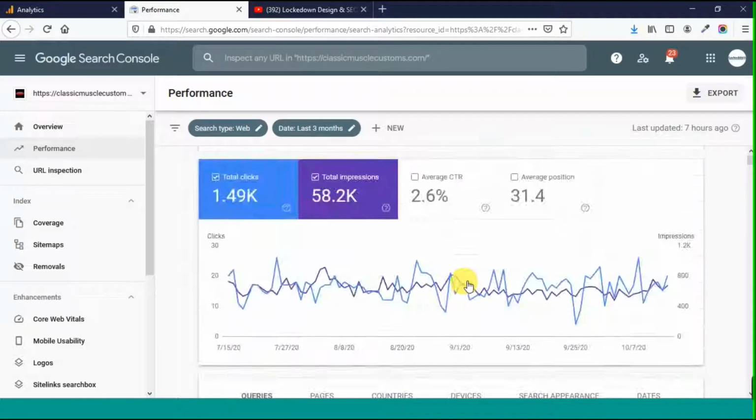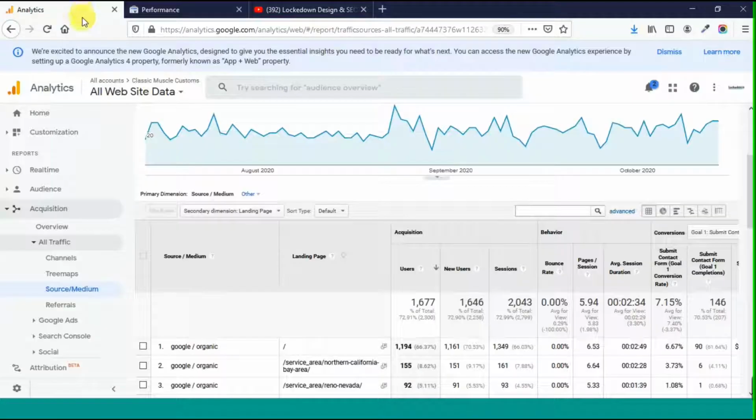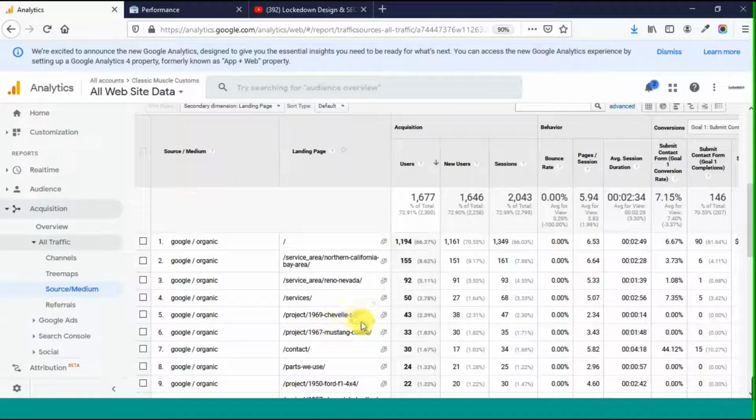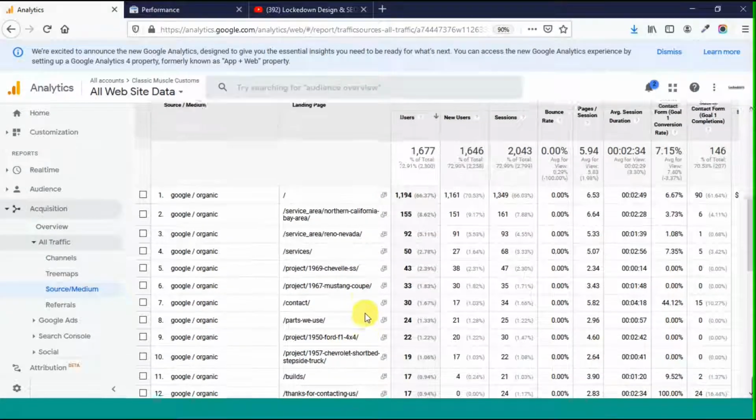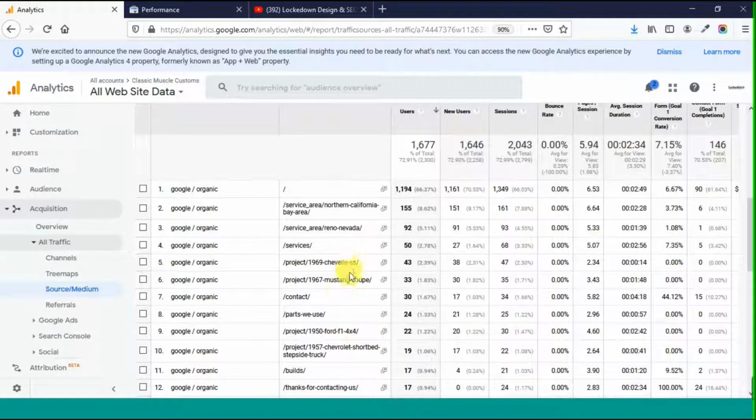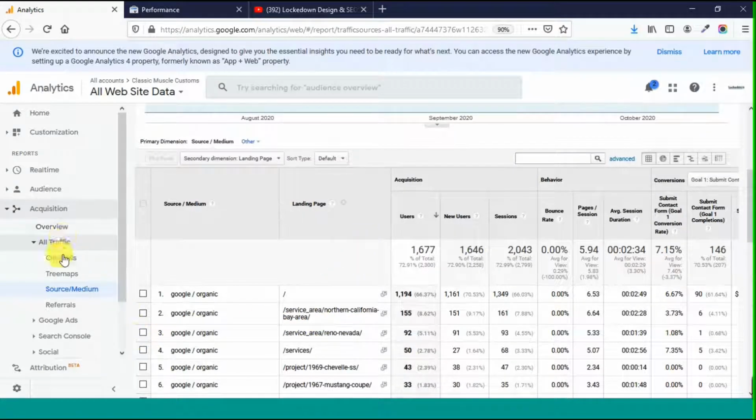And this says 1.49K. This says 1.67K or 1.68K. So there's a discrepancy. In cases like this, I'm always going to trust Google Analytics to have a little bit more accurate information, because it's going to show you the exact page where people came in on. Again, to see this particular view, you're going to want to go to Acquisition, All Traffic, Source Medium, and then click on Google Organic, and then filter secondary dimension landing page, and you'll get this view.